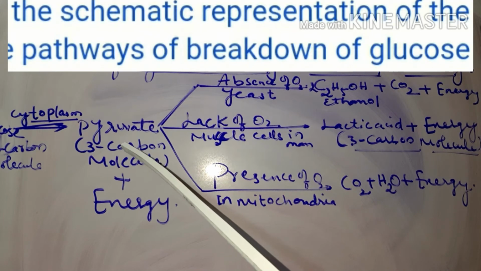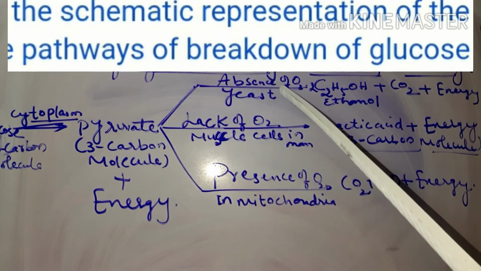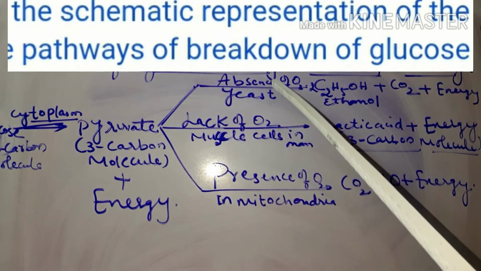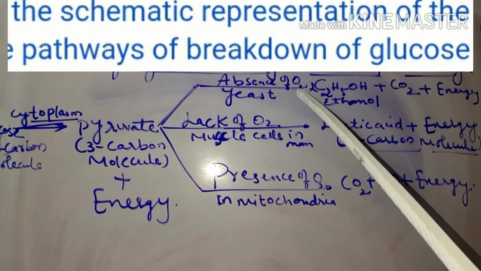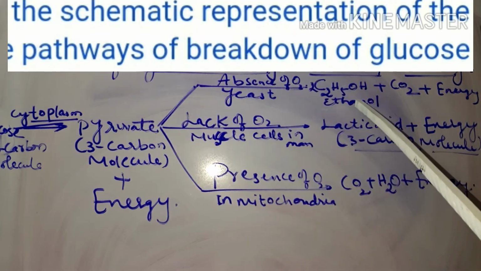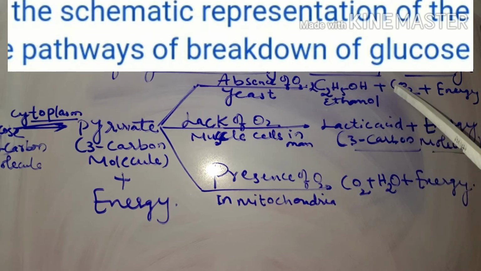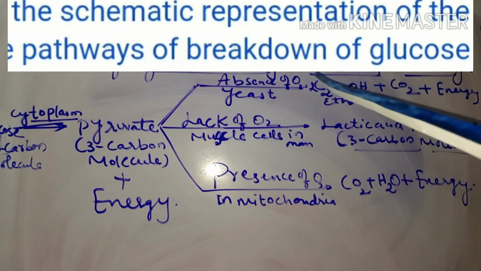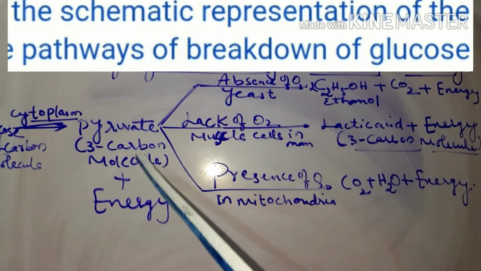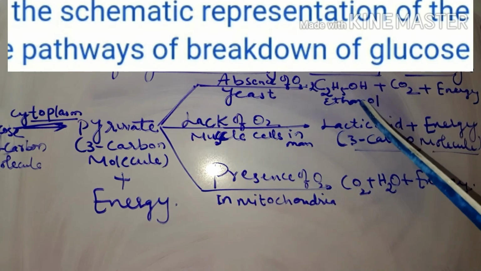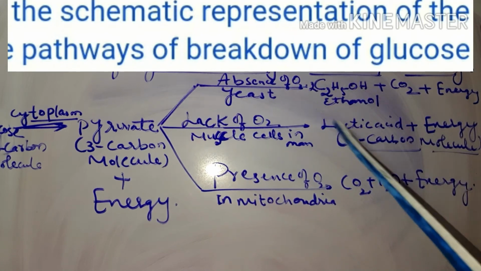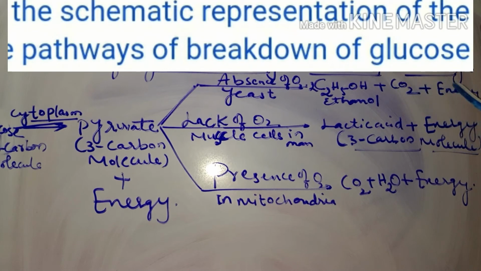What happens to this pyruvate molecule in the case of yeast? In the absence of oxygen, the pyruvate molecule converts the glucose into ethanol, that is C2H5OH, plus carbon dioxide, with less amount of energy. Here incomplete combustion takes place because no oxygen is present. That's why the 3 carbon molecule is broken down to produce ethanol and carbon dioxide with less amount of energy, and this we call fermentation.